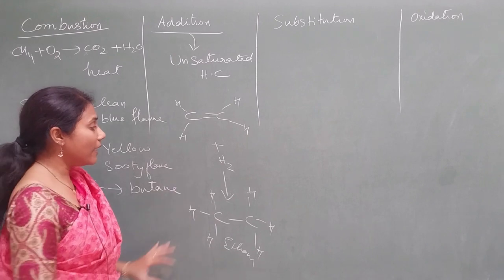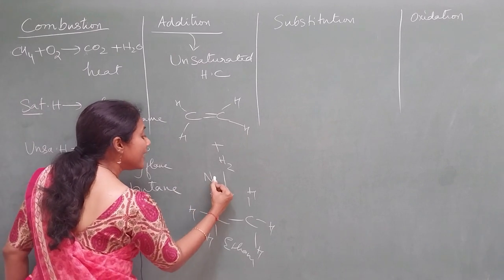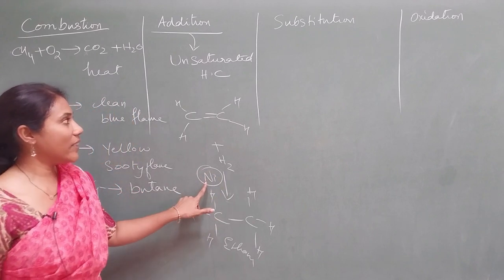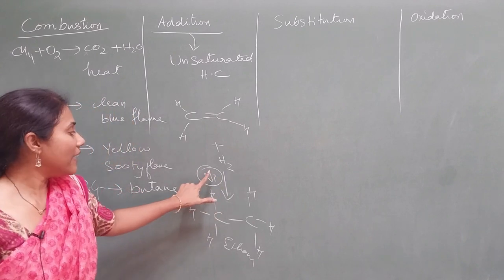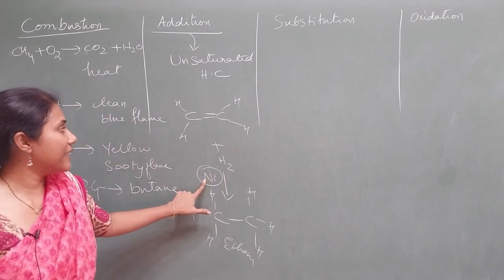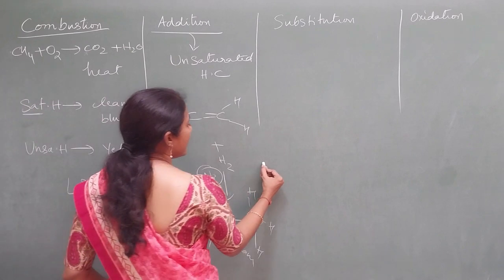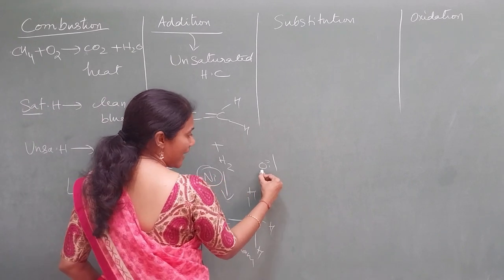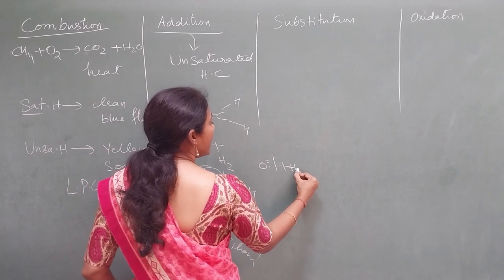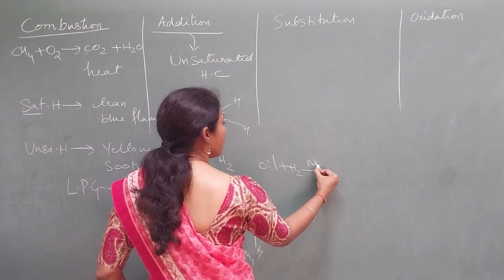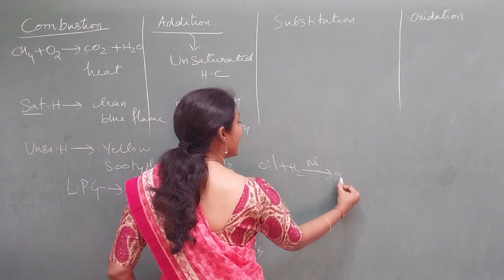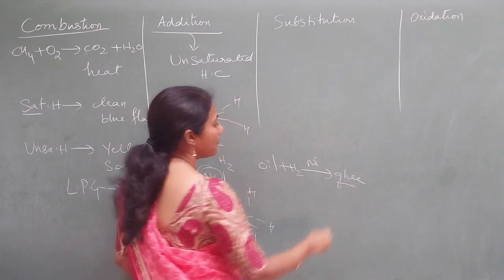But here you need to use nickel as a catalyst. That's very important. Until and unless you use nickel as a catalyst, the reaction cannot happen. One more example for this category is oil, which is actually unsaturated. When you add hydrogen in the presence of nickel, you will get ghee, vanaspati ghee, which is nothing but dalda.